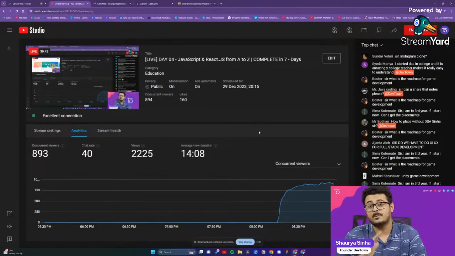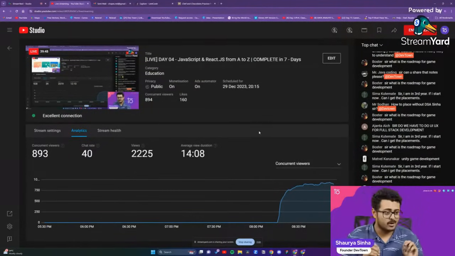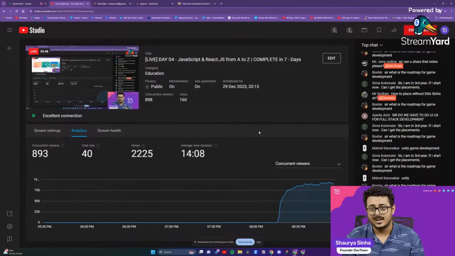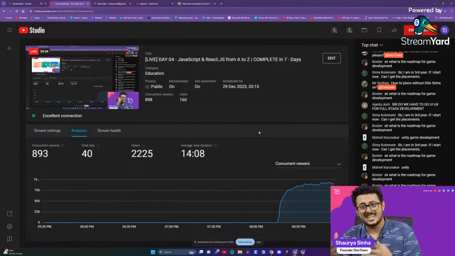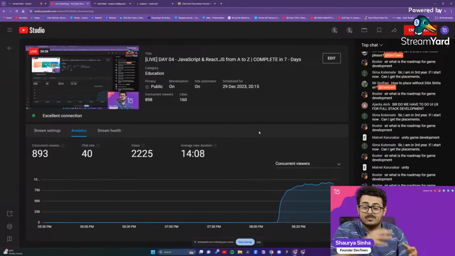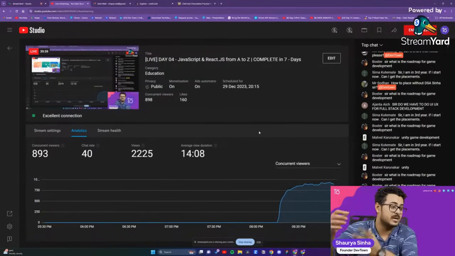Same with competitive programming as well. It's not as if, oh, I have learned DSA, now you are very good at DSA, so you are good at competitive programming as well. Again, for competitive programming, the more questions that you solve, the more things that you see, the more you are able to relate it with DSA, the better you will get at competitive programming.